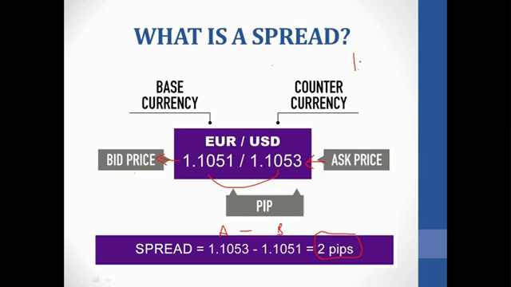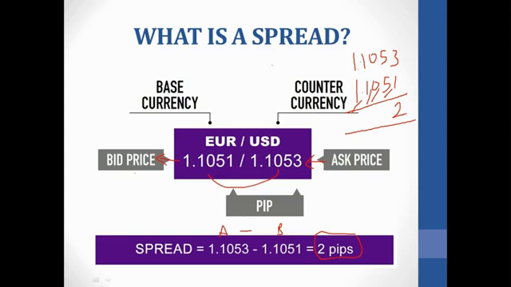The ask price, 1.1053. This is very easy for a beginner. And you take the bid price now, 1.1051. So for you to know the amount of fee you are paying, just forget about the first digit, the second digit, the third digit, the fourth digit. Just take this one. 3 minus 1 is going to give you 2. This is what you are going to pay.